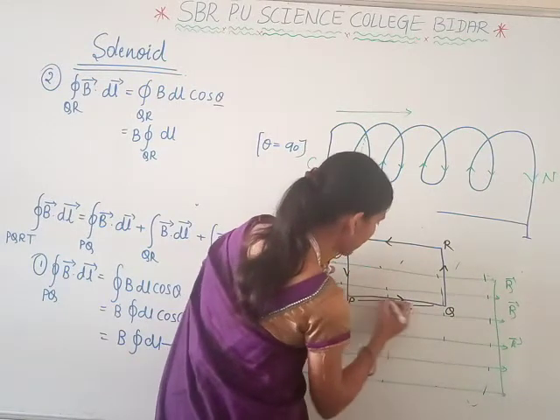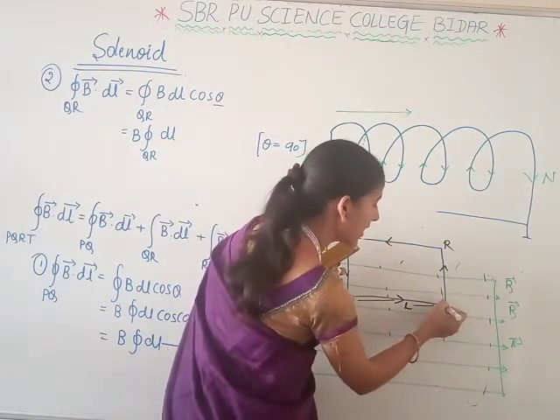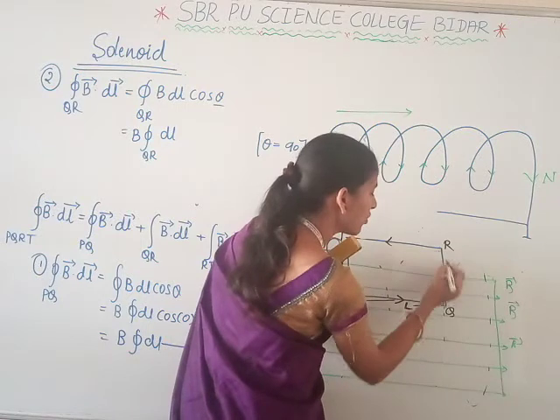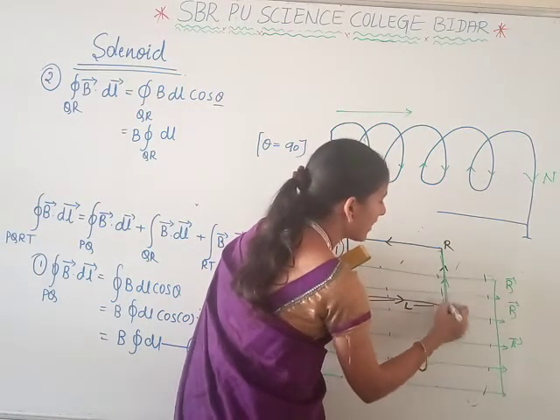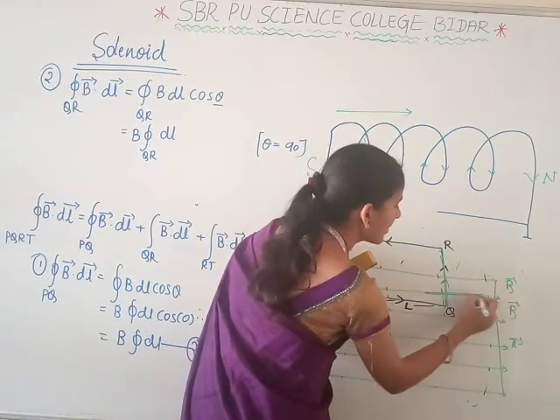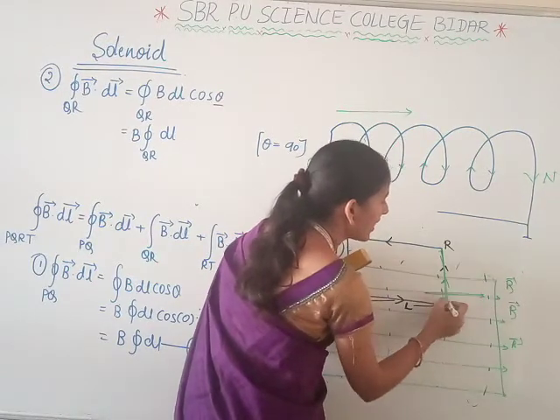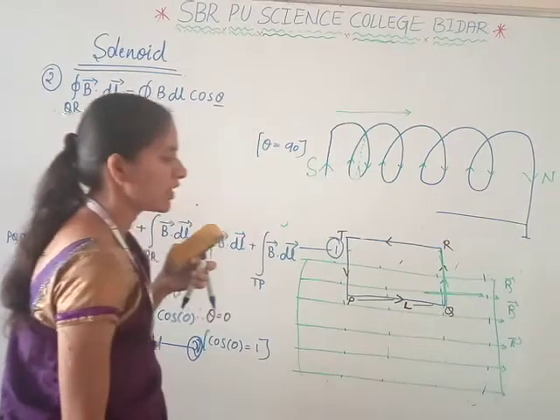first the current moves in the direction of PQ, next the current is moving in the direction of QR. We are having a magnetic field in this direction, so both current and magnetic field are perpendicular to each other.